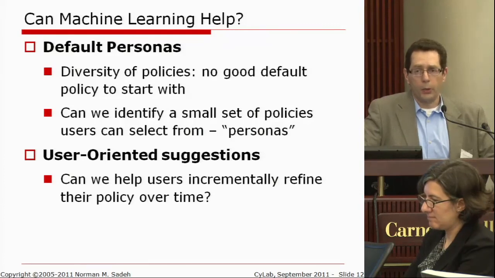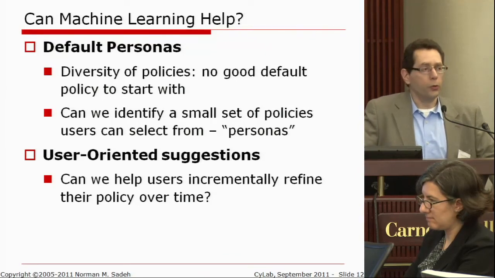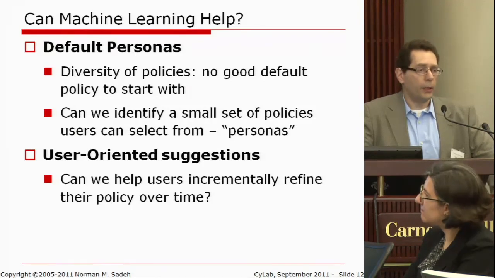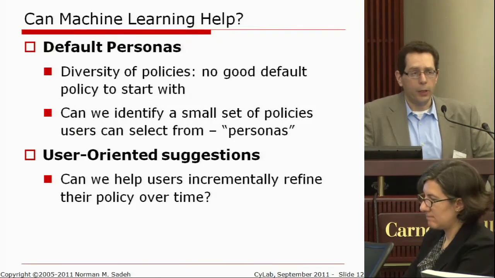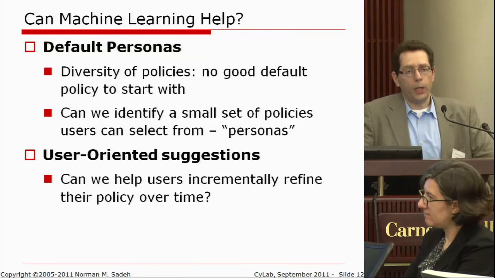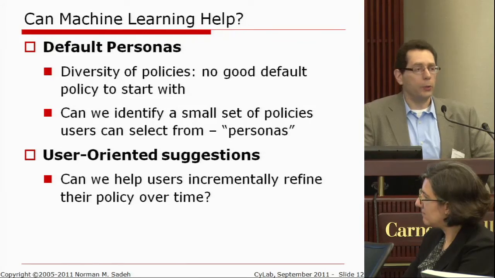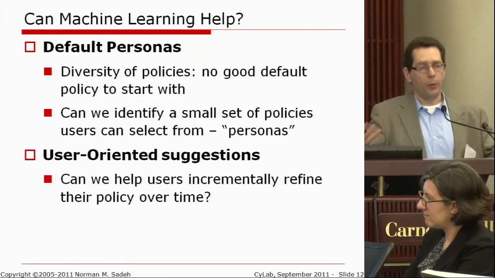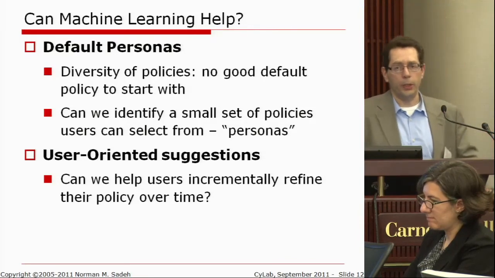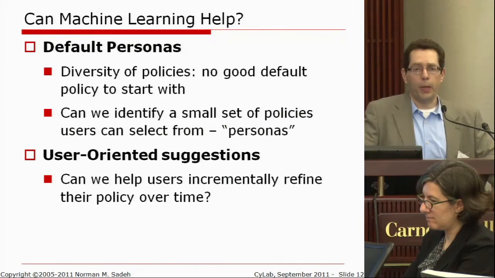So in our prior work, we've certainly shown that it was possible in many of these examples, like location sharing, to identify a fairly small set of personas that seem to be doing a pretty good job at capturing people's privacy preferences. Effectively, with something like 3 or 4 different personas, it seemed that you could capture fairly well the types of preferences that a wide variety of people have. And so you would essentially expose these personas to people. People would look at them and say, oh, that's me, I'm persona number 3. And then they'd be pretty close to where they want it to be. They might want to further tweak things a little bit, but by and large, you would have saved them a meaningful amount of time.